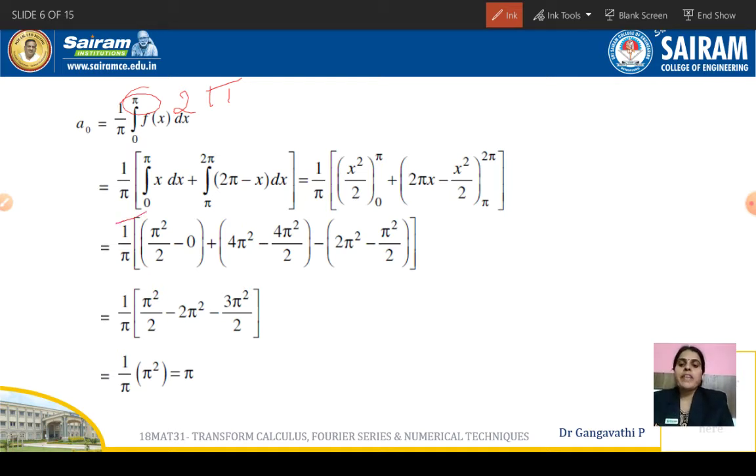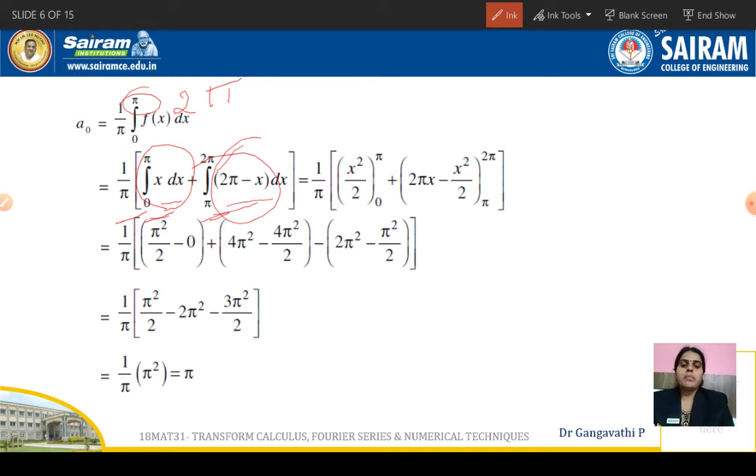And integral 0 to 2 pi, we are splitting up into two parts. One is this integral and the other one is this integral. So integral 0 to pi, in this integral the function phi 1 is x. And again, the second function for f of x given was phi 2, which is nothing but 2 pi minus x, and the interval given is pi to 2 pi. So we have just split the integral 0 to 2 pi into two parts. The interval is also specified in the problem itself, the same interval we had taken, and we made the substitution for phi 1 and phi 2.